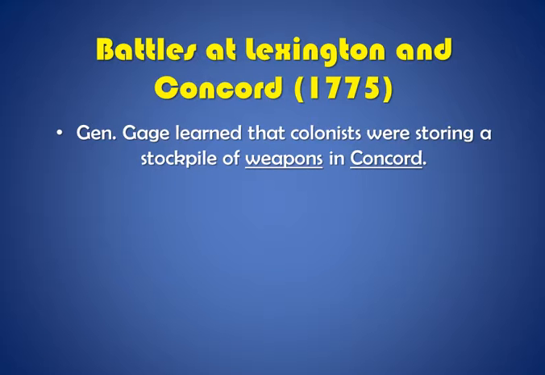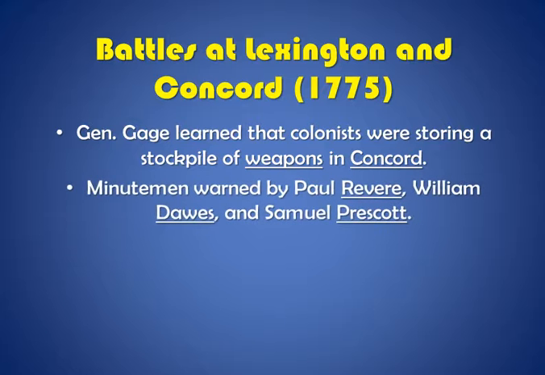General Gage learns that colonists were storing a stockpile of weapons in Concord. The general believes that colonists are getting ready to wage war in Concord, so he's going to go there. And the Minutemen, who were colonial soldiers that supposedly could be ready to fight in a minute, are warned by Paul Revere, who you have probably heard of. But there were also two other men that warned the colonists that the British were coming: William Dawes and Samuel Prescott.